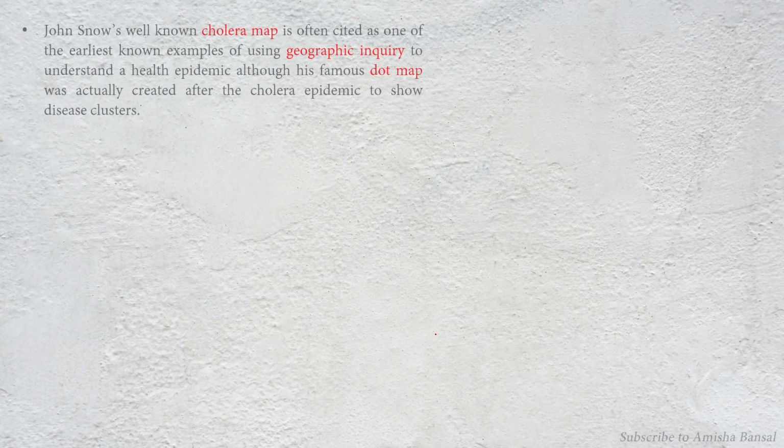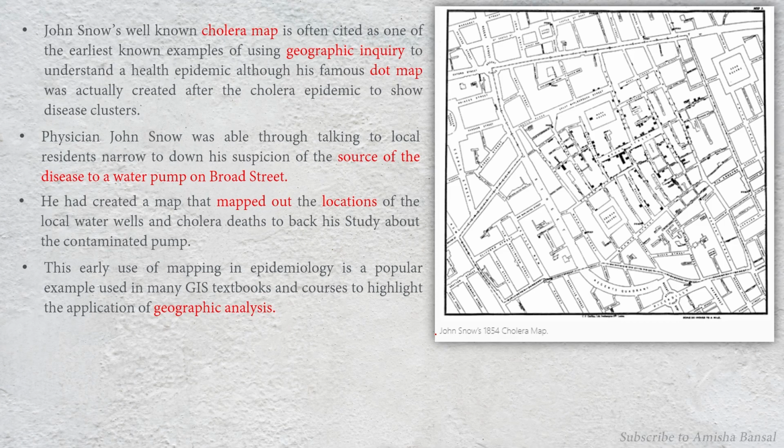Now we will study his map, which we can see here on the right side. This is the map in which the roads and the dots are shown. John Snow's well-known cholera map is often cited as one of the earliest examples of geographic inquiry. That means he studied the location of those water pipes which were contaminated and through which cholera spread. We can also say these are dots, so we can give another name to this: the dot map.